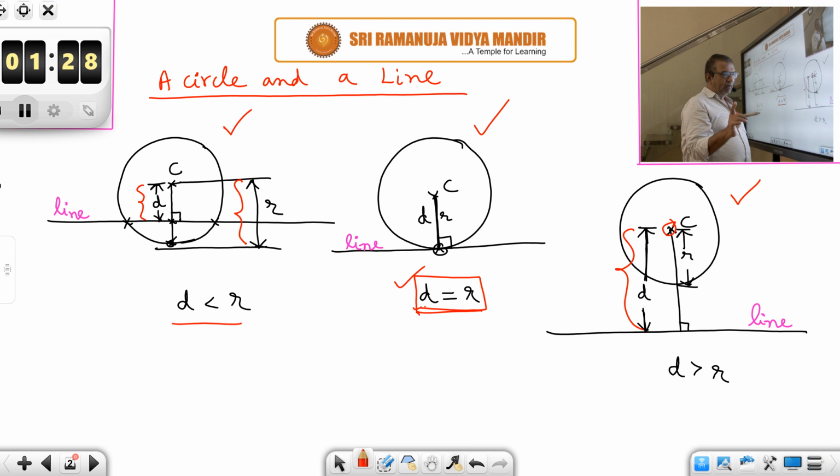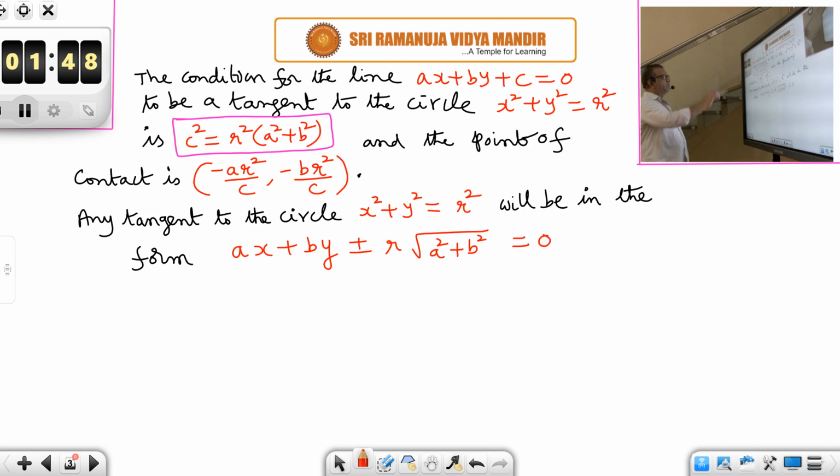Here D is greater than R. So, if D is greater than R, then it means that the line is not meeting the circle at all. Okay. Then afterwards we have seen this one. The condition for the line ax plus by plus c is equal to 0 to be a tangent to the baby circle x square plus y square is equal to r square is c square is equal to r square into a square plus b square.